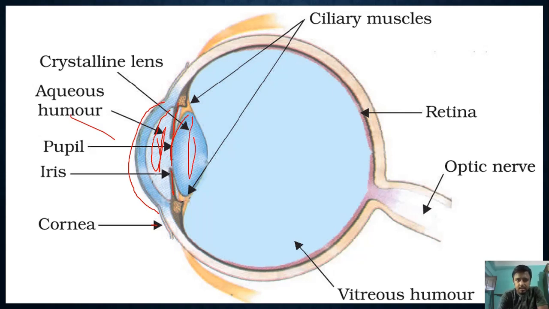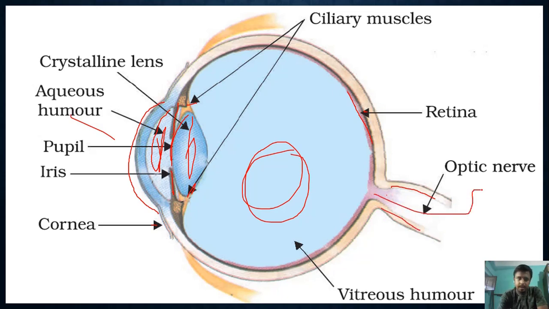This is the lens. These are the ciliary muscles. This one is another liquid medium, the vitreous humor. This is the fine layer of sheath known as the retina. This is the optic nerve, which connects the eye to the brain.